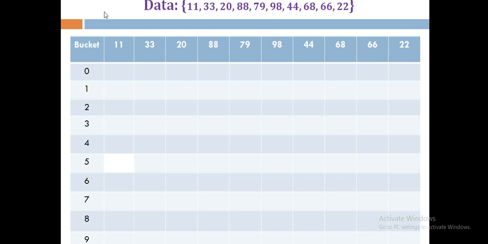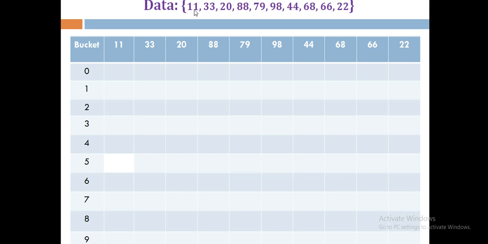Now let's learn it by example. What kind of data is given? 11, 33, 20, 88, 79. This data is given, and we have our table of size 10, from 0 to 9, made into buckets. Each individual table entry is a bucket, so bucket 0, bucket 1, bucket 2, and so on. These are the 10 buckets, and we are going to store every element in that table. So let's start storing the elements one by one.